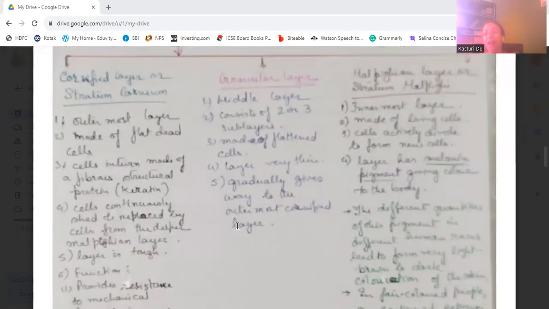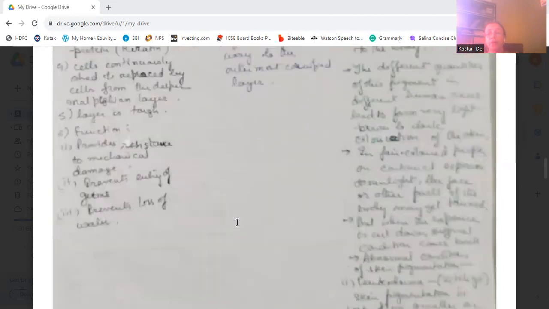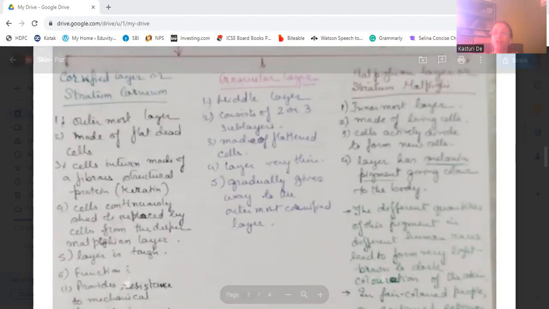Mainly, as these cells are dead, they do not function as living cells. That's why they resist mechanical damage, the entry of germs, and loss of water. Then comes the granular layer, a middle layer which consists of two or three sublayers, but it is a very thin layer. It is made up of flattened cells again, and gradually it moves the cells to the outermost cornified layer.